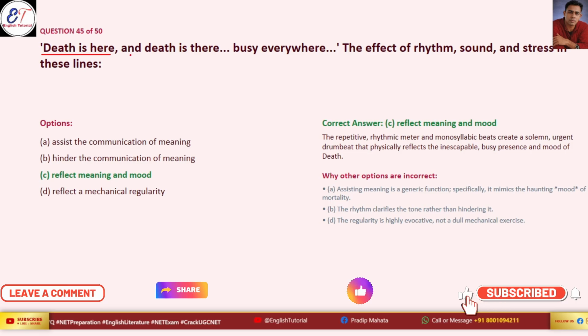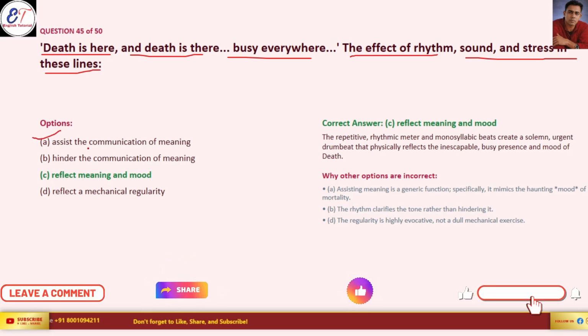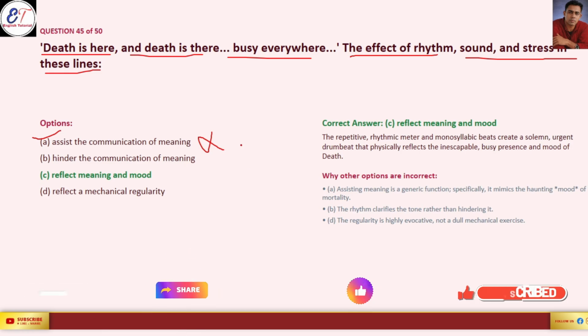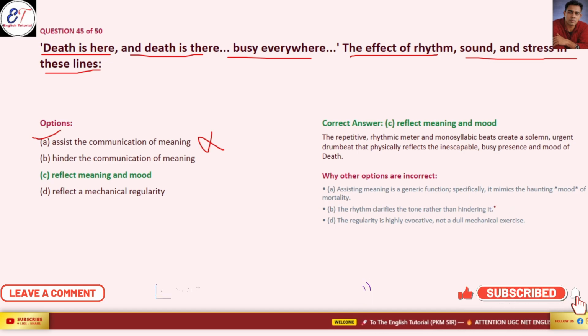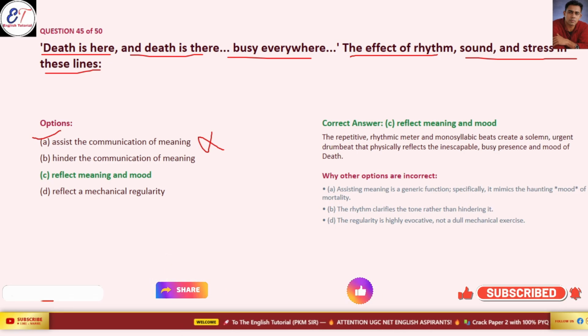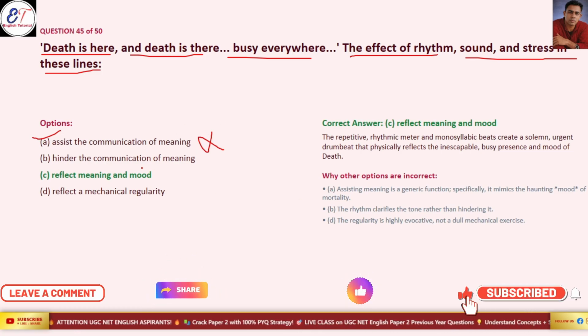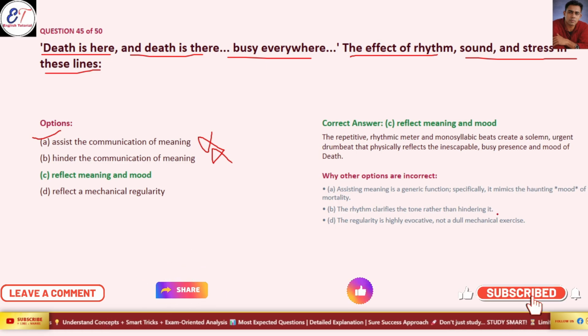Now, death is here, death is there, death is everywhere. The effect of rhyme and sound stressed in these lines. Option A, assist the communication of meaning. No, option A is wrong, because assisting meaning is a generic function; especially it mimics the haunting mode of mortality. So that's why option A is the wrong answer. Then hinders the communication of meaning. No, it is also a wrong option, because the rhyme clarifies the tone rather than hindering it. Okay, so option C is the correct answer.